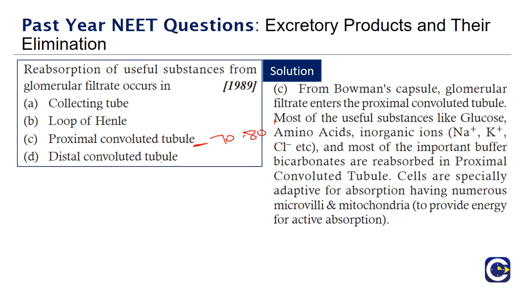From Bowman's capsule, glomerular filtrate enters the proximal convoluted tubule. Most of the useful substances like glucose, amino acids, inorganic ions, and the important buffer bicarbonates are reabsorbed in the proximal convoluted tubule, and its cells are specially adapted for absorption, having numerous microvilli and mitochondria. The brush border epithelium is also characteristic of the proximal convoluted tubule. So the answer is proximal convoluted tubule.